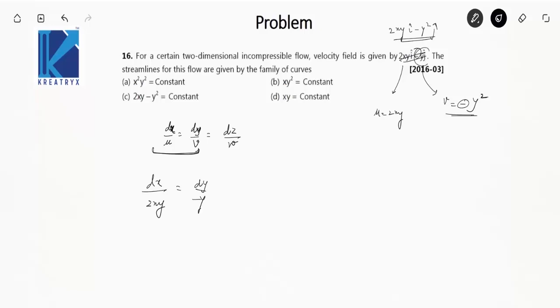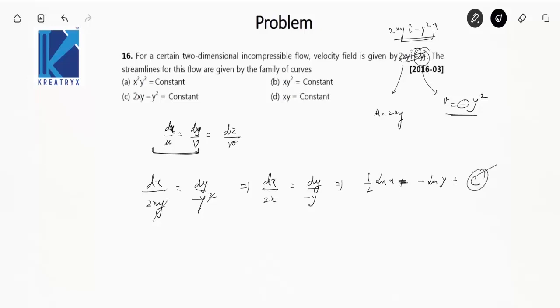There is a misprint here. Minus y square. This y and y get cancelled out. This becomes dx by 2x is equal to dy by minus y. Integrate it. What you will get, half ln x is equal to minus ln y plus c.